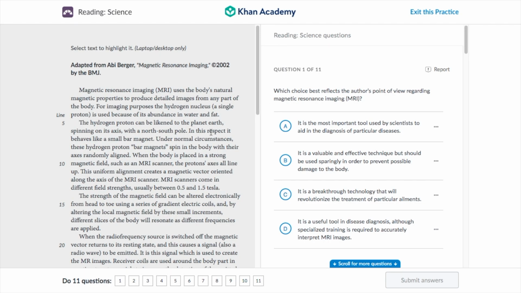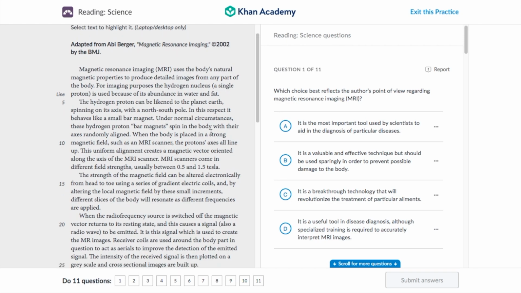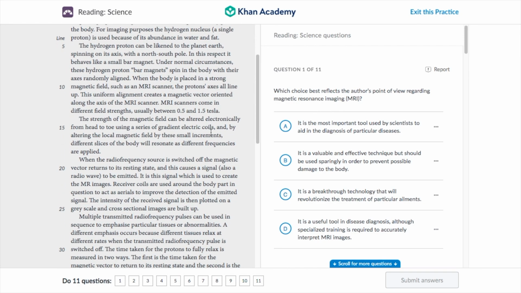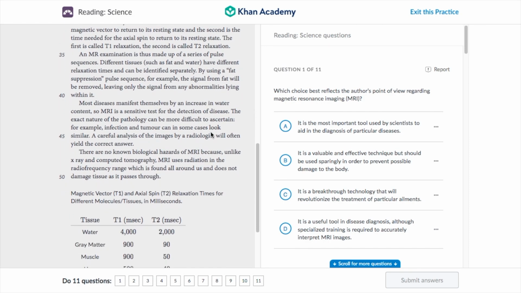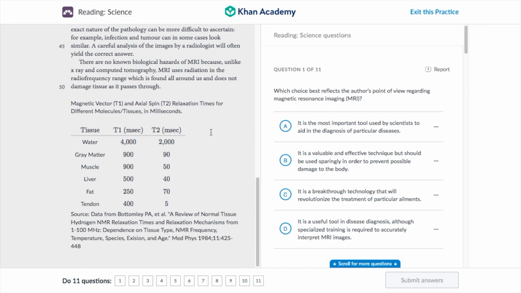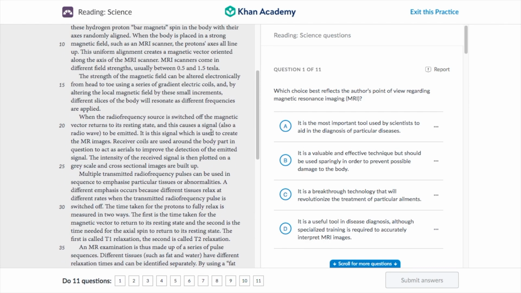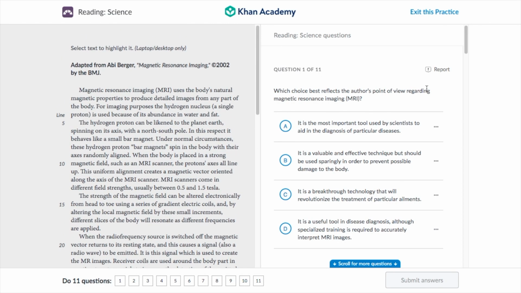Now, before we start this video, make sure to read this passage in front of you here, so you actually understand what's going on in the passage. So pause the video, read the passage, and when you're done, unpause the video and we'll get started with answering the questions. Now that you're done reading the passage, let's get into answering the questions.